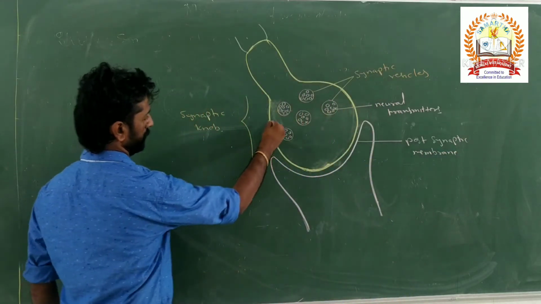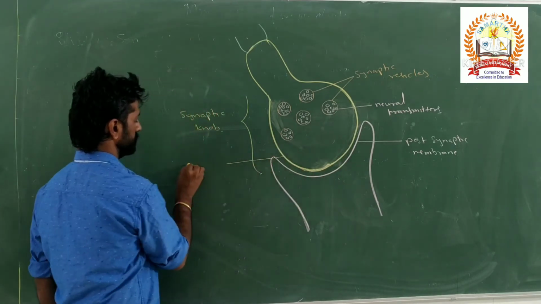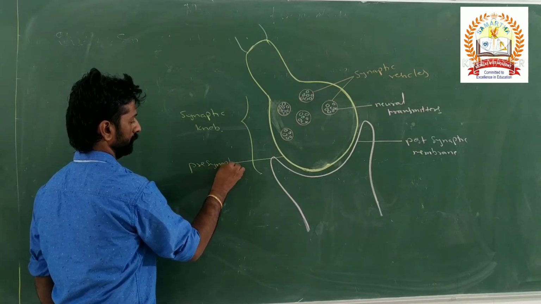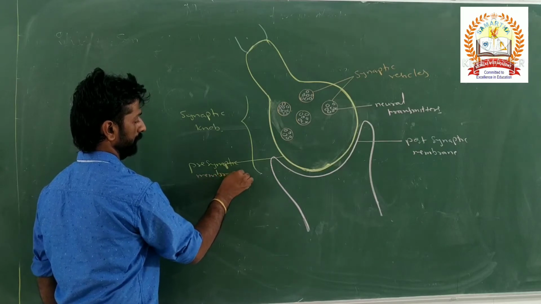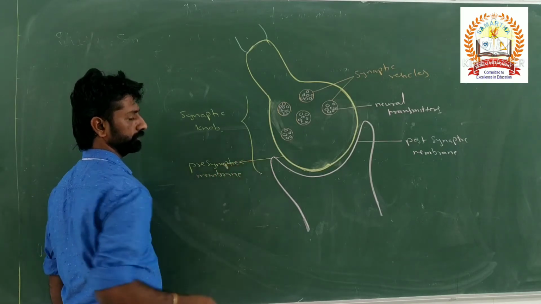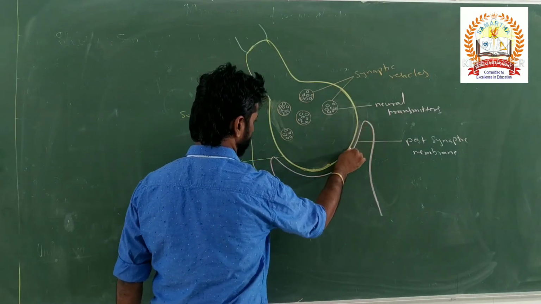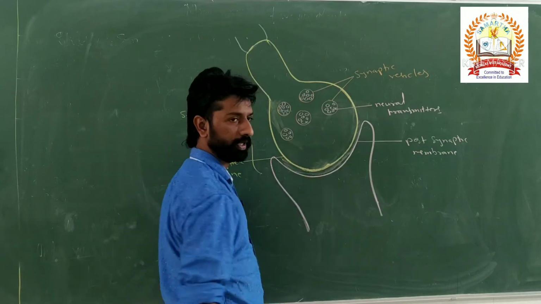And the membrane of that synaptic knob represents the presynaptic membrane.